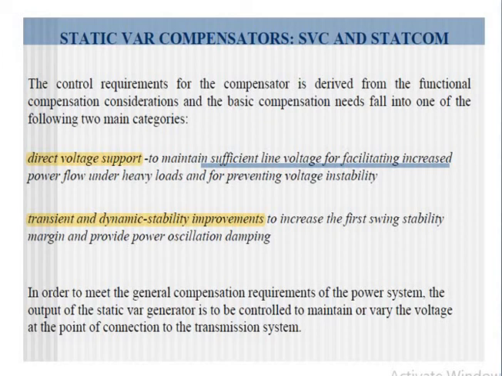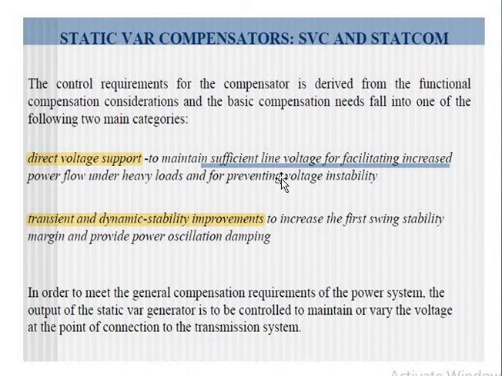Now, for producing the control for the switches of the STATCOM, some conditions will be there, as I have told before. For producing the control signals to the switches of the STATCOM, some compensation considerations or compensation needs should be there. So there are two types of compensation needs. They are direct voltage support, and transient and dynamic stability improvement. Okay, this direct voltage support is done to maintain sufficient line voltage for facilitating increased power flow under heavy loads and for preventing voltage instability.